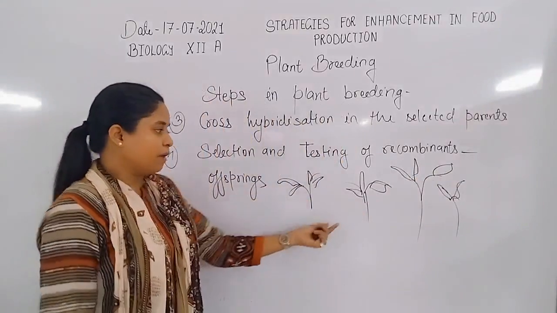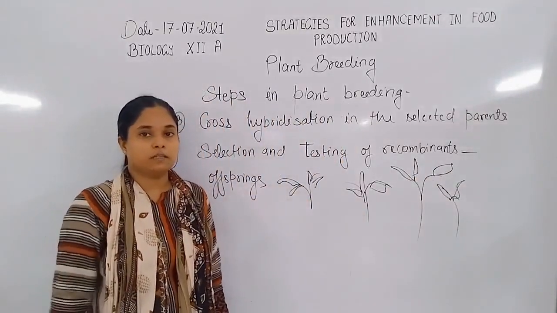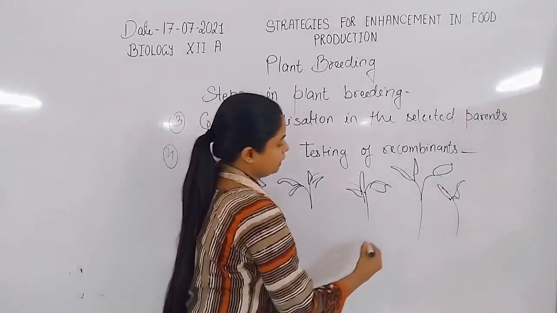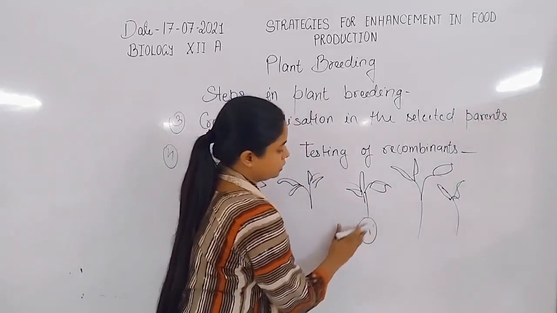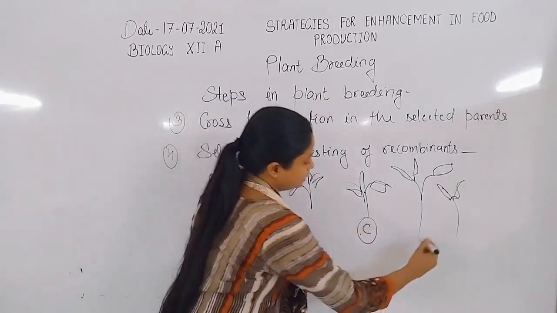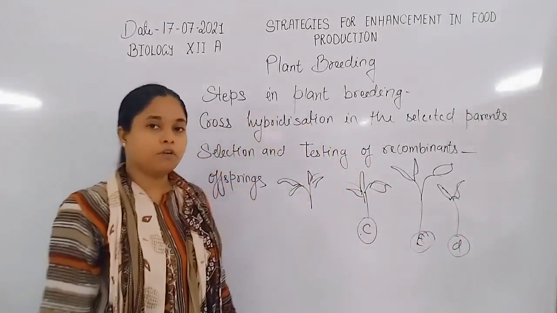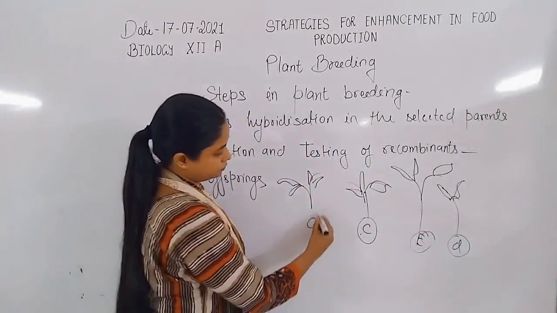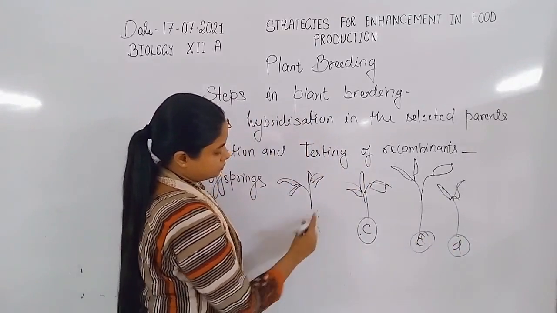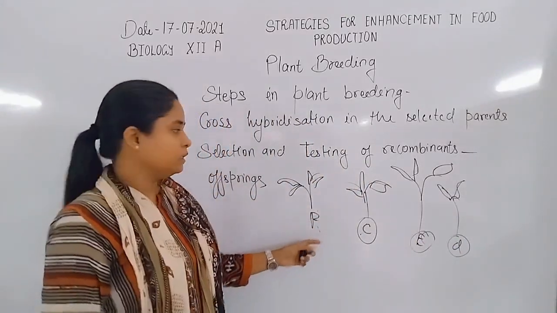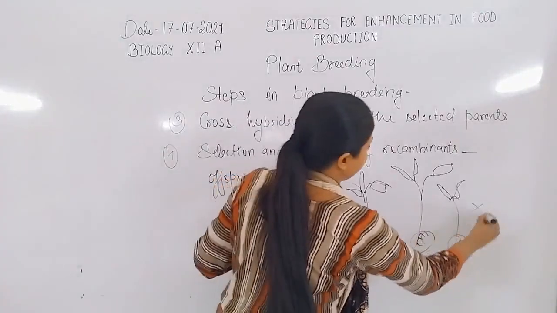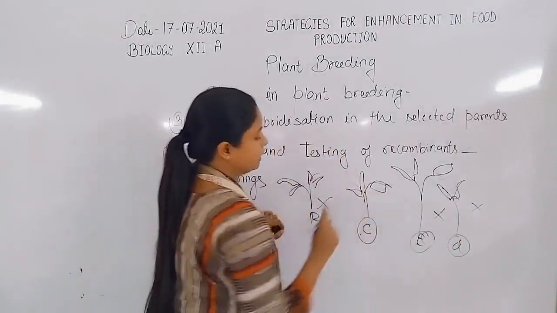Now we provide them water stress. For example, if plants C, E and D don't have the genes for water stress tolerance, they die under the water stress, so only this one can survive.